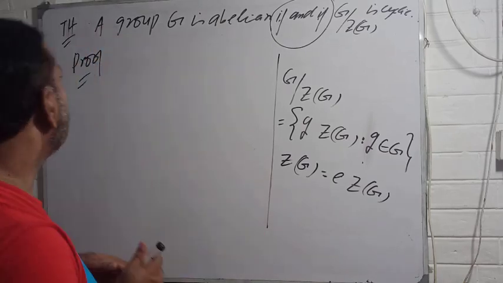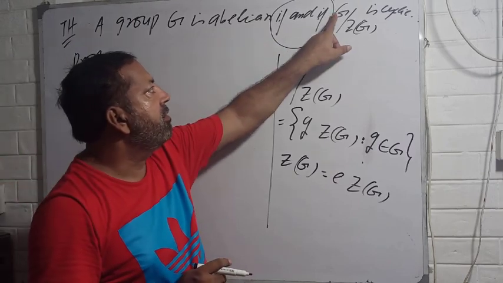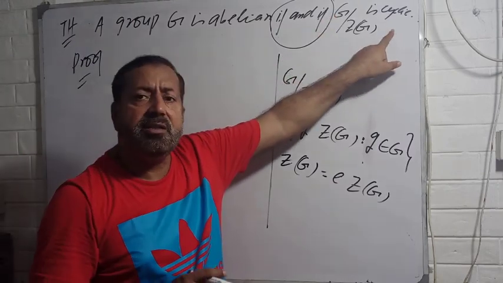So that's the proof. First we suppose that G is abelian, and we need to show that G by center of G is cyclic.